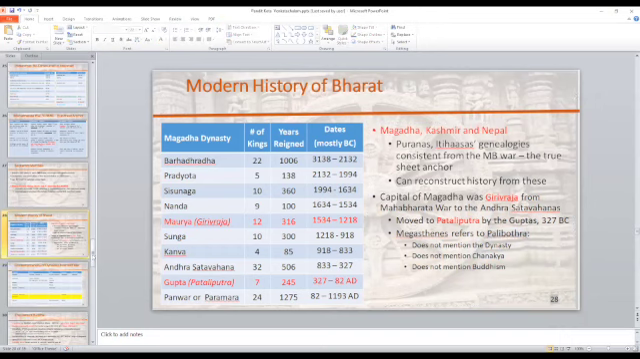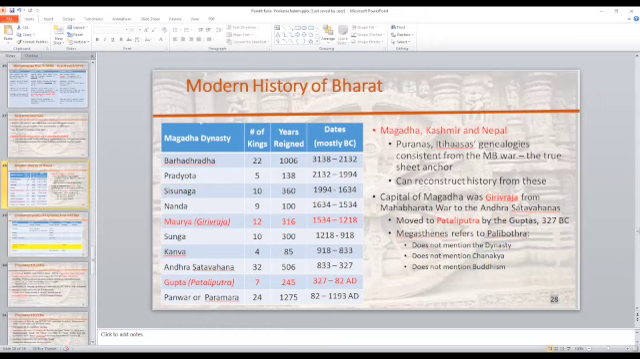So anyhow, the point is, from the Puranas, this is what you get about the Magadha dynasty. So this is one dynasty. Of the three, we've looked at the Magadha dynasty, and you've got this information.